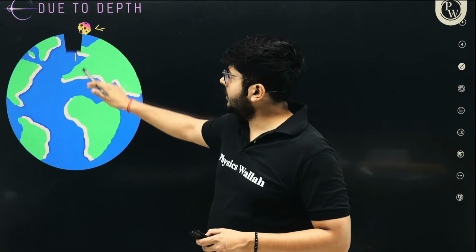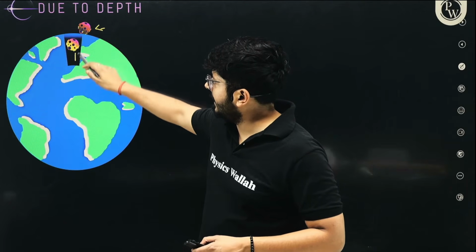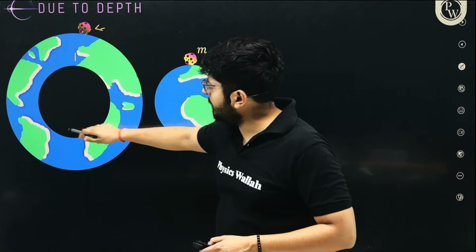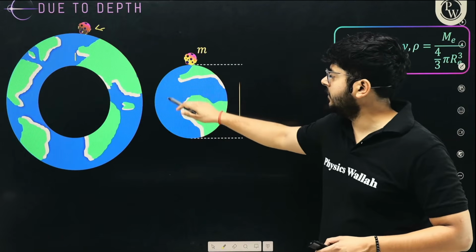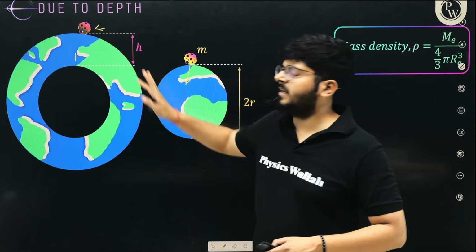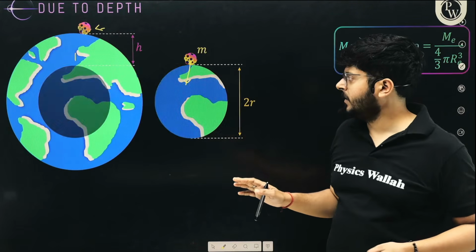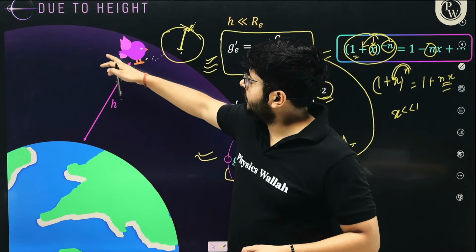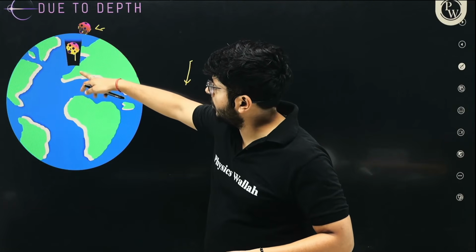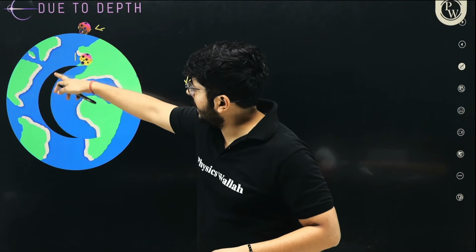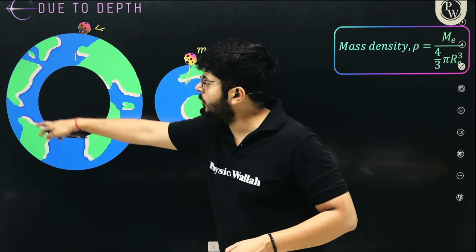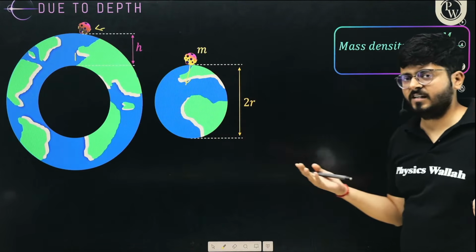But if you dig a well in it, and now the object is over here, you see that only the remaining portion, this portion, is pulling the object toward its center, and the part of the earth which is outside has nothing to do with it. Yes or no? So right now the object is at the surface, the entire earth is pulling it, but when the object falls over here, only this portion is pulling the object towards the earth, and the remaining portion which is outside is not pulling towards the center, right?